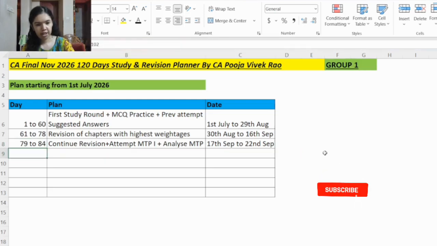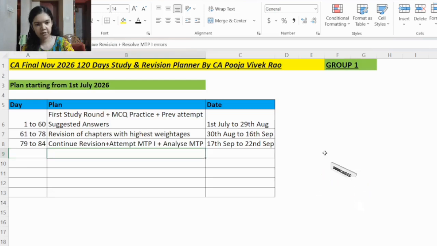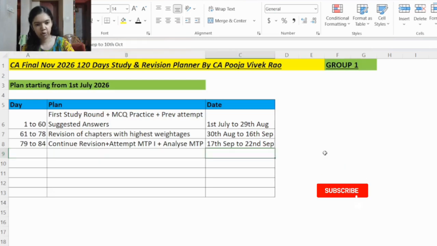Now, before going ahead with the study plan, we'll be seeing some feedback next on the screen. Previously also I had made some study plans, and these were very helpful for the CA students. They helped them achieve clarity, and also helped the students complete the syllabus within the time frame. And it also helped the students to clear the exam as well. So I was very happy to receive this feedback. Next up on the screen, you can see these feedbacks.